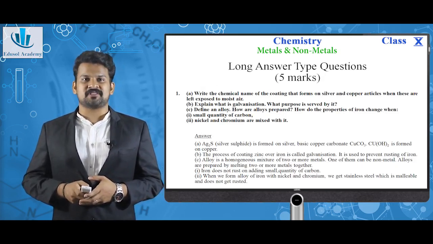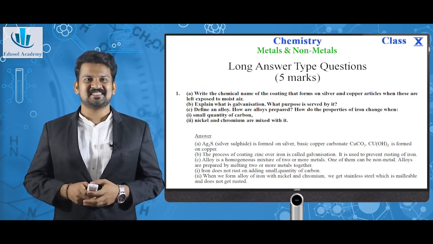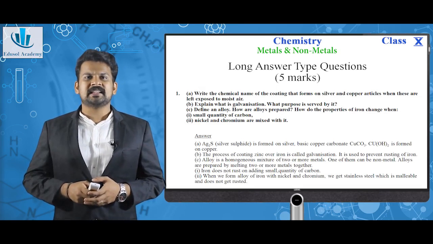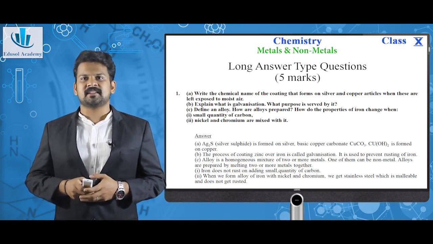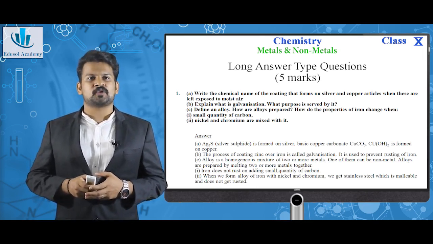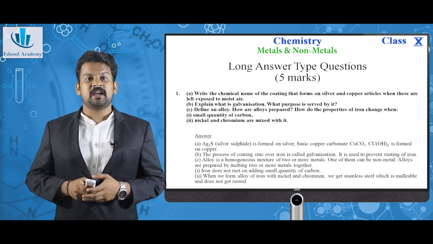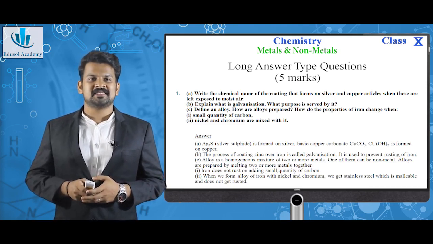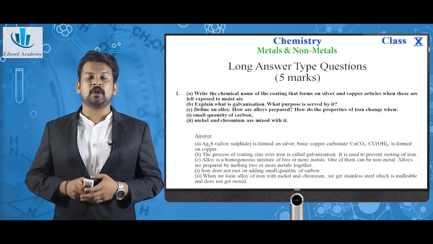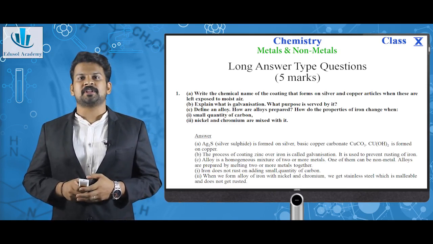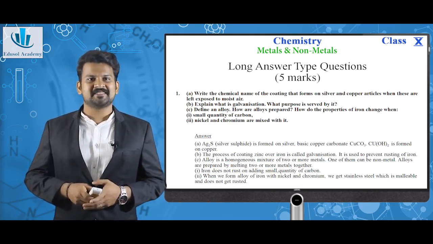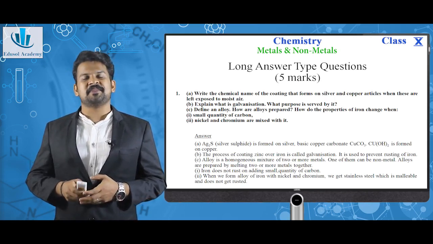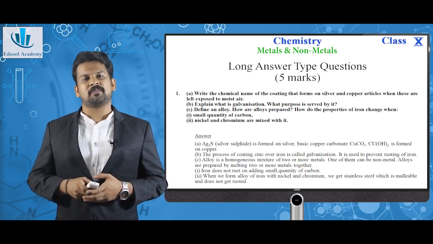Next, long answer type questions, 5 marks questions. First one, write the chemical name of the coating that forms on silver and copper articles when these are exposed to moist air. Explain what is galvanization, what purpose is served by it. Define an alloy, how are alloys prepared, how do the properties of iron change when a small quantity of carbon is added, nickel and chromium are mixed with it. So let's answer one by one.